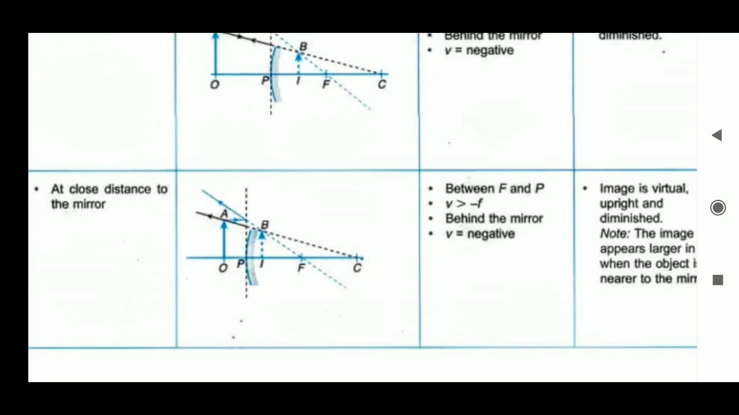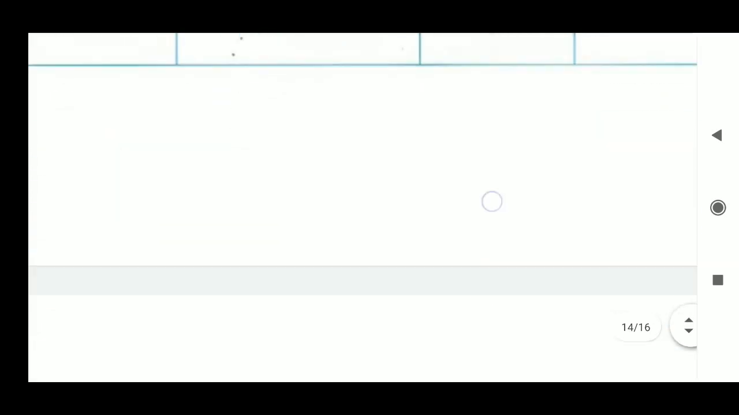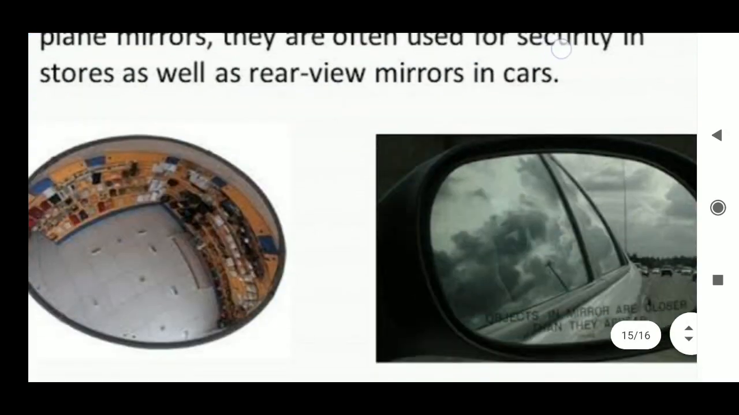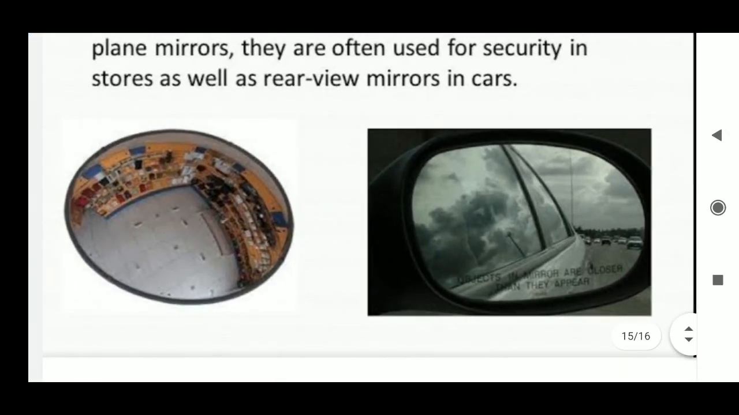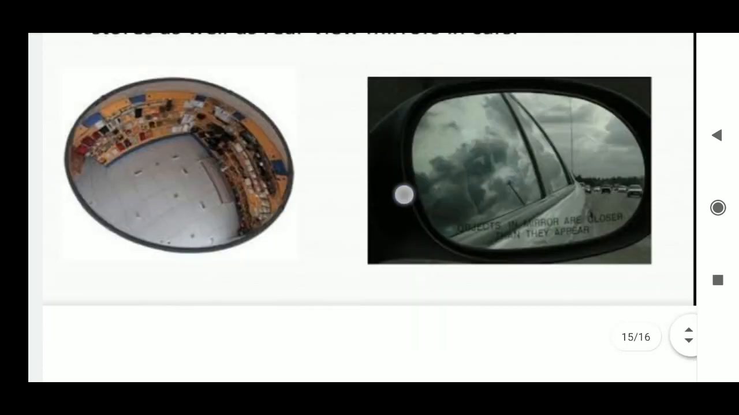And you see where we use this type of mirror: in the rear side view of a car, in supermarkets for observation, and in crucial accident zones. They use these mirrors because they have a larger field of view when compared to plane mirrors. That is the reason they are used as rear side mirrors of the car.